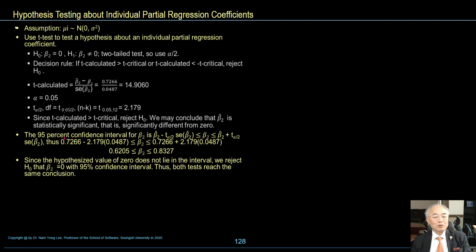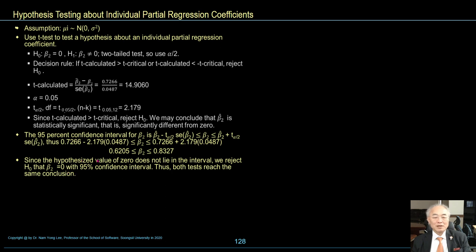The 95% confidence interval for beta 2 is beta 2 hat minus t alpha over 2 times standard error of beta 2 hat, less than or equal to beta 2, less than or equal to beta 2 hat plus t alpha over 2 times standard error of beta 2 hat. Thus beta 2 is between 0.6205 and 0.8327.